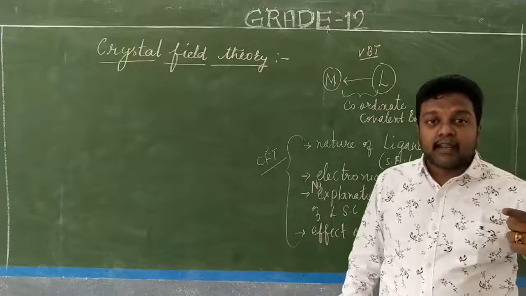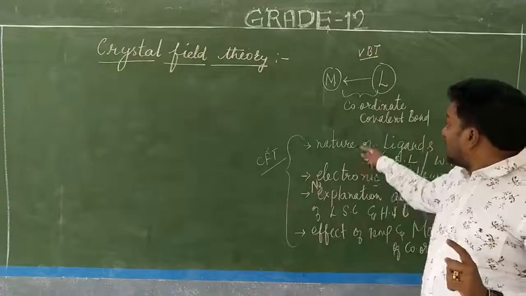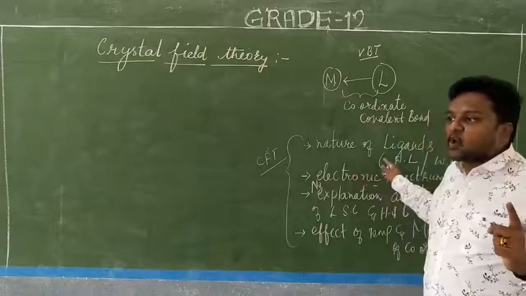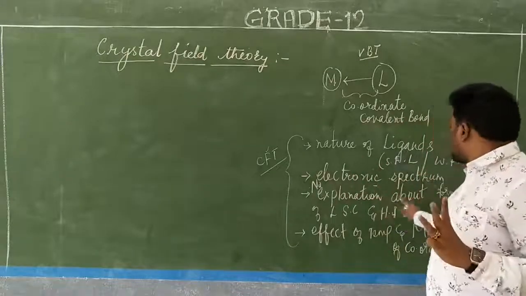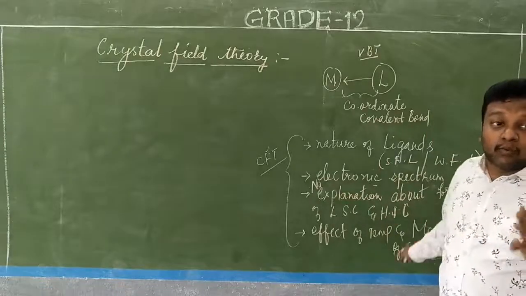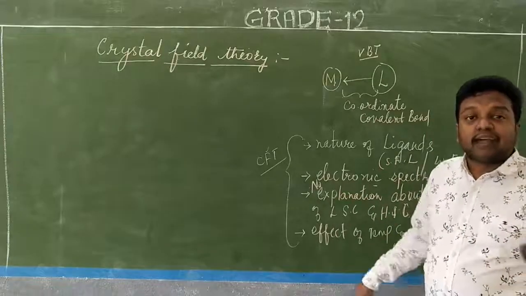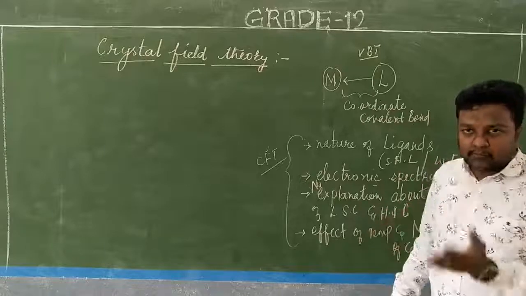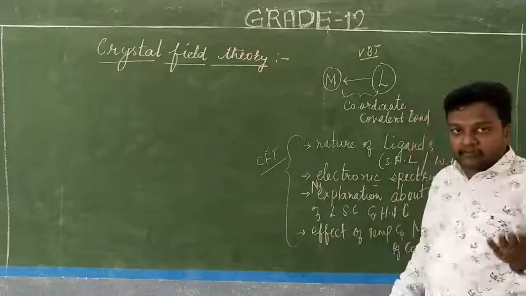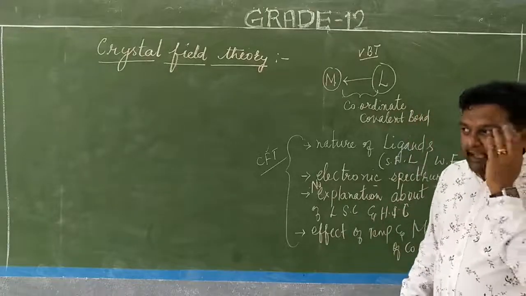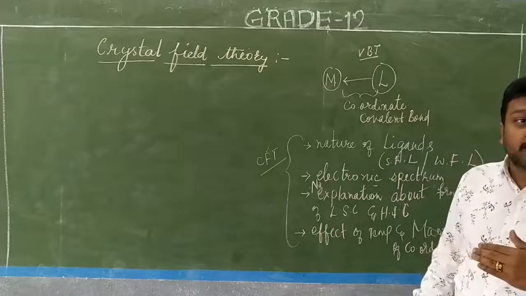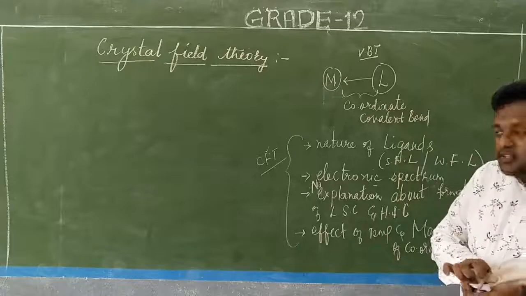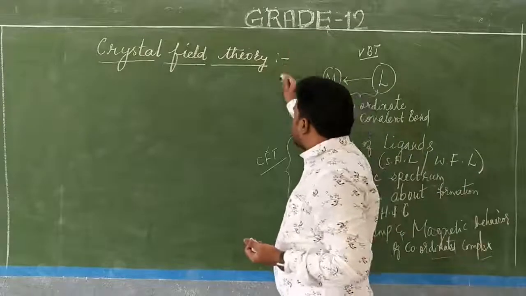Whereas it failed to explain the nature of the ligand, whether it is a strong field ligand or a weak field ligand, the electronic spectrum, why coordination compounds form high spin and low spin complexes, and the effect of temperature and the magnetic property. Understood? Now we will start with the crystal field theory.